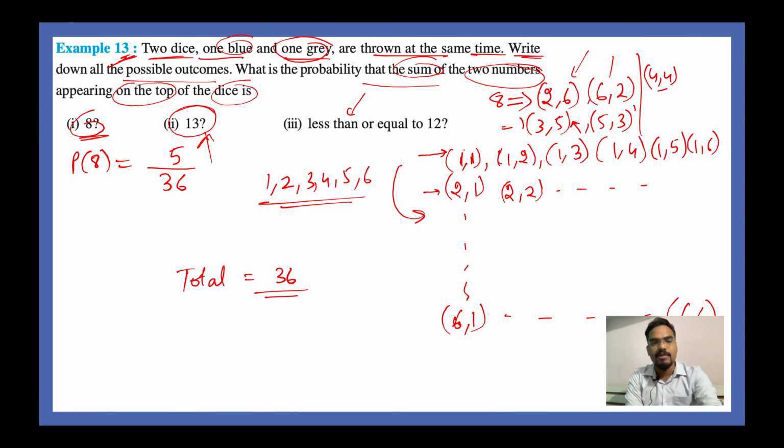Let me know in the chat box those guys who are getting the same answer as me. 5 by 36 for the first question. 5 divided by 36. What about Vyom and Krish? Are you getting the same answer? 5 by 36. Right? Okay, all right.